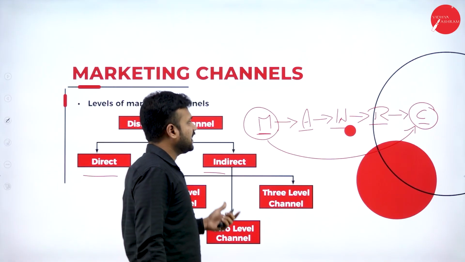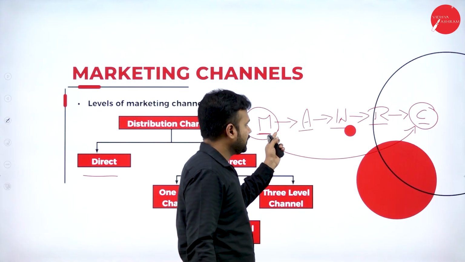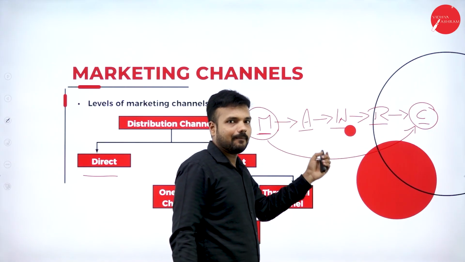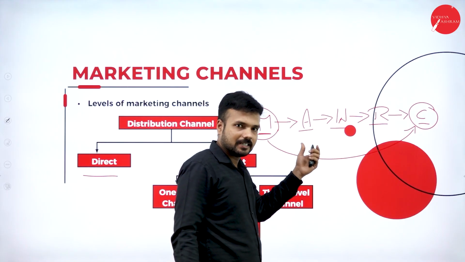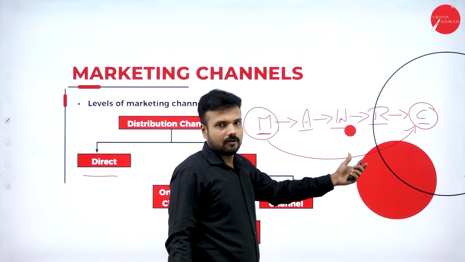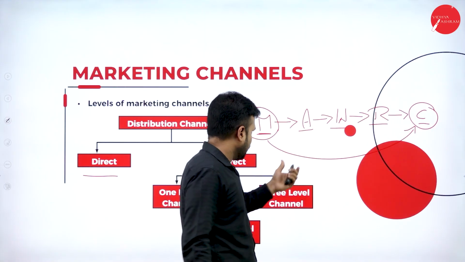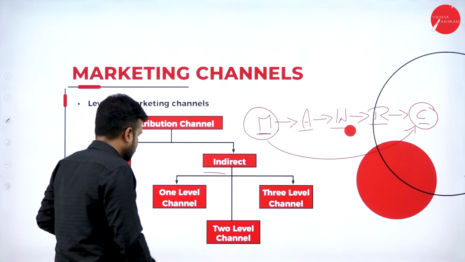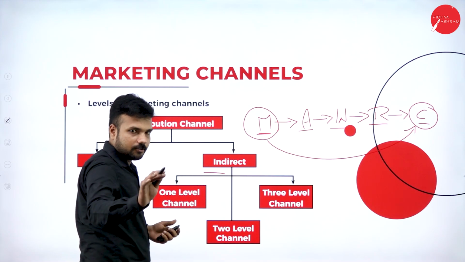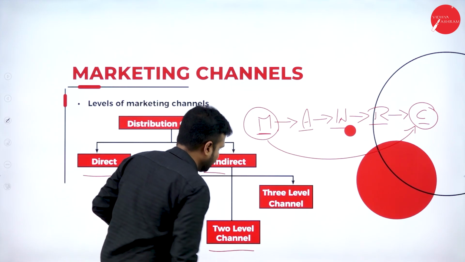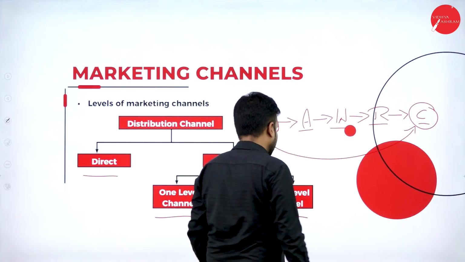Second channel, it is indirect channel. Okay, so it passes indirectly to the consumer with the help of intermediaries. The manufacturer sells the product to the consumer with the help of intermediaries. We call it an indirect channel. Here indirect channel is classified into three categories: number one level channel, number two level channel, and number three level channel.